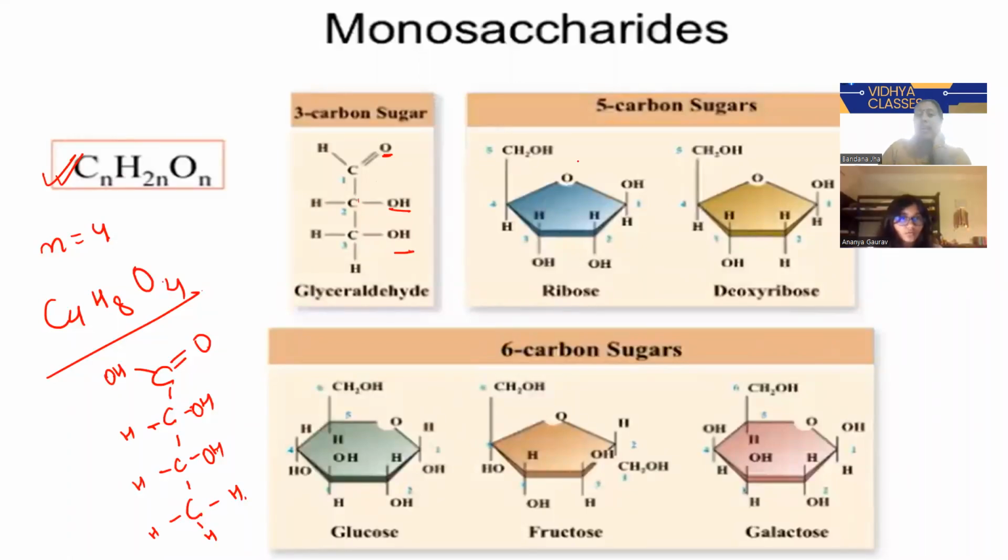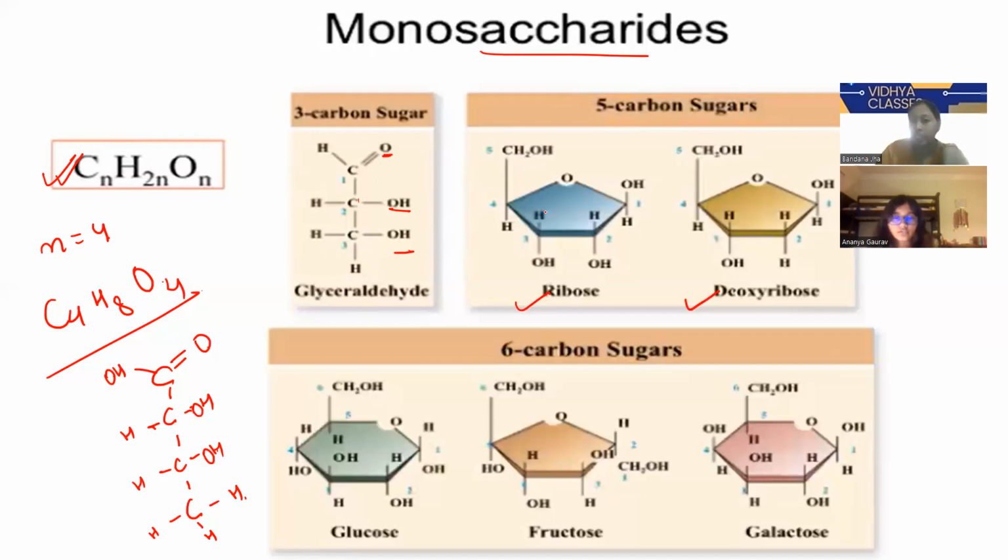Now, the next monosaccharide is ribose, D-ribose. Just like in RNA and DNA, we have what? Deoxyribose nucleic acid, that is DNA, and RNA is what? Ribose nucleic acid. Correct? So what is the difference between these two? We have just studied that the monosaccharide is what? Carbohydrates, monomer. Right?